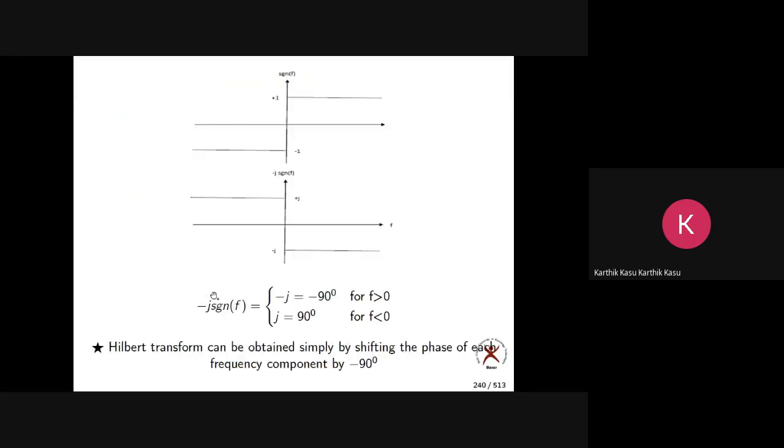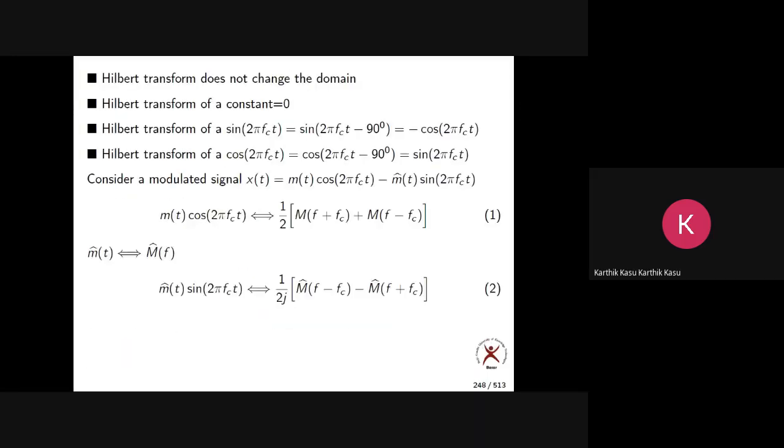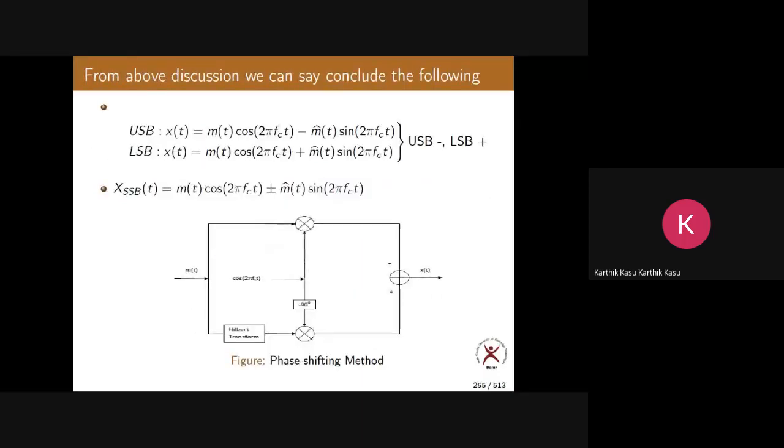Now we have another method from these equations, called the phase shifting method. This is how we generate SSB directly. Now let us go through these. M of t is common for two paths. Do you appreciate this?